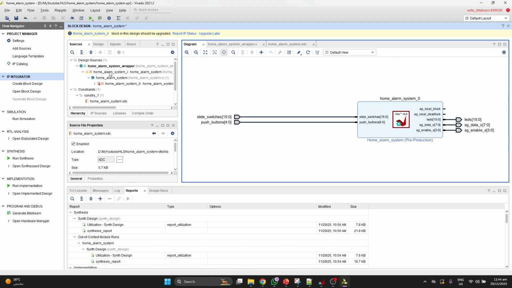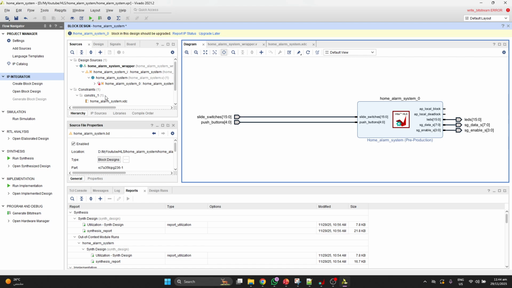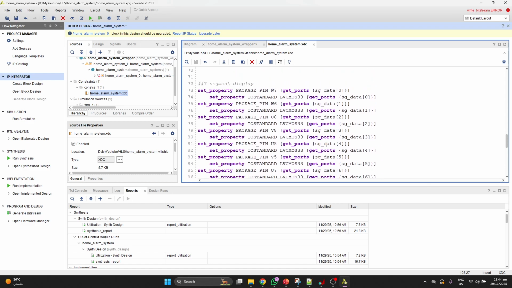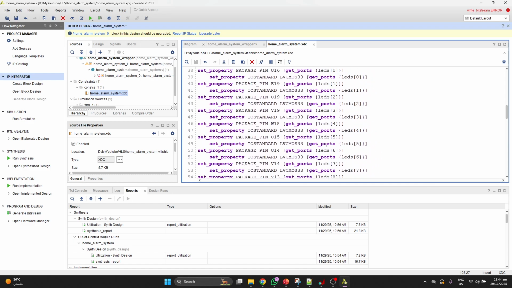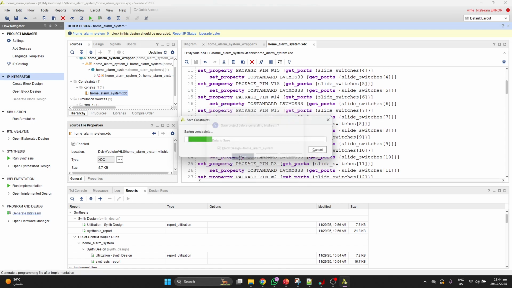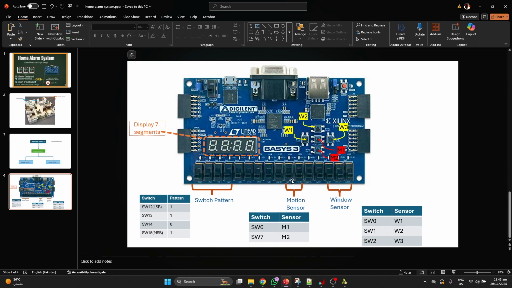After this, you will create a wrapper file for this project, assign the ports to the pins defined in the user manual, generate the bitstream, and run this on your Basys 3 FPGA board, and you can verify all these combinations, and it will work successfully.